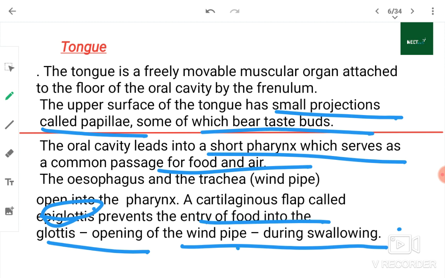So while you are swallowing food, that time the food should not enter into the windpipe. Okay, that prevention is done by the epiglottis.